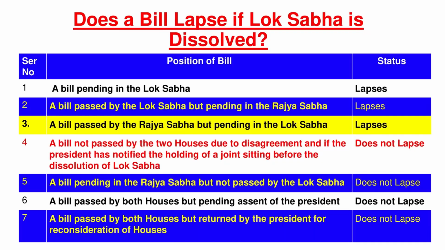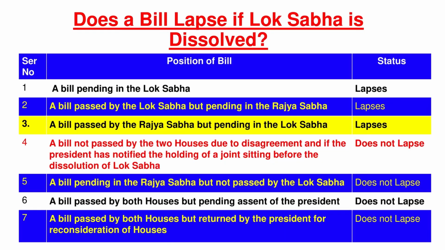In fact, in general, in any Lok Sabha tenure, just about 4 to 5% of the private members' bills are discussed and the balance lapse without discussion. Then there must be a question in your mind: the 17th Lok Sabha, the current Lok Sabha, is about to complete its term in May 2024. So, which bills are going to lapse and which bills are not? Let's see. Does a bill lapse if the Lok Sabha is dissolved?